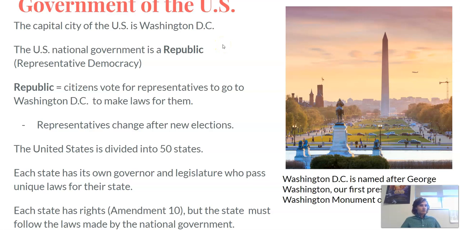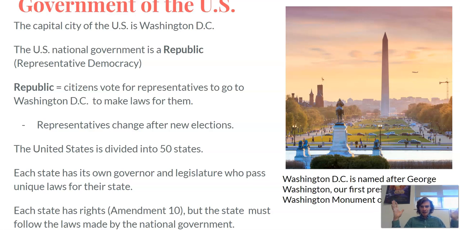Our government, to review from citizenship, is a republic, otherwise called a representative democracy. A republic is a type of government where citizens vote for representatives to go to the capital city and make laws for them. These representatives change after new elections that are held every couple years in the United States.